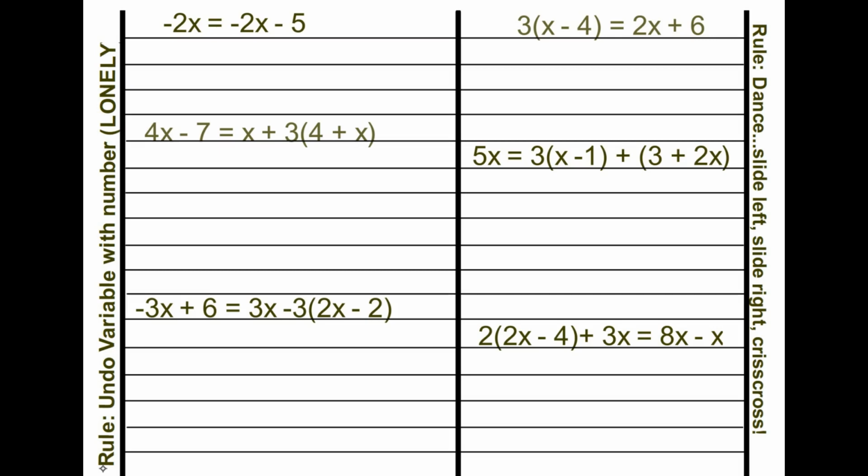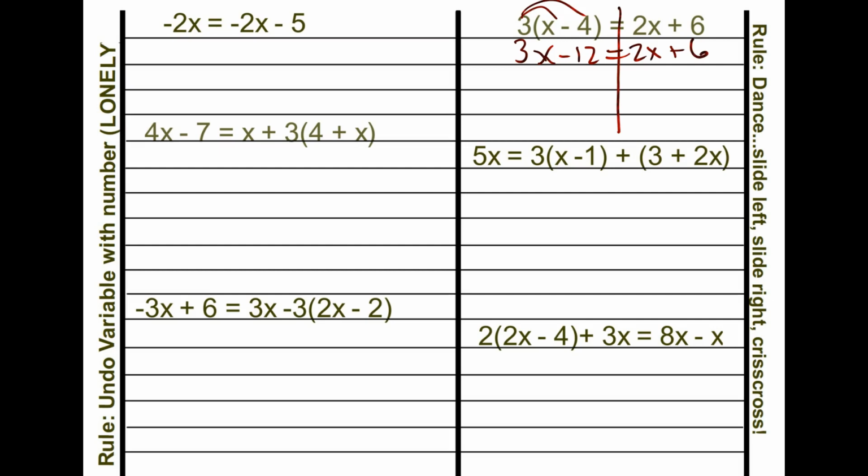So I am going to solve these equations. So we know that no solution and infinitely many solutions happen when we have the variables cancel out. All right, so in this problem, when we look and we distribute, we end up getting 3x minus 12 is equal to 2x plus 6.